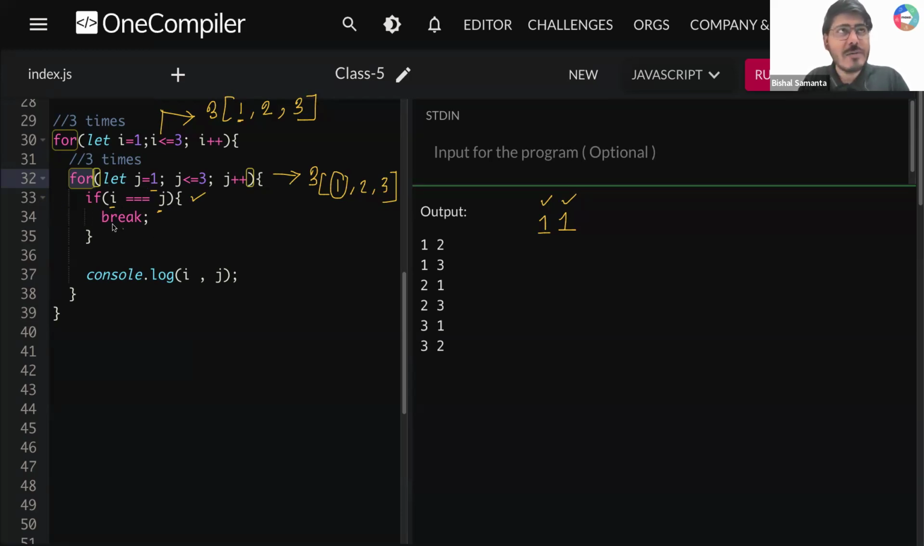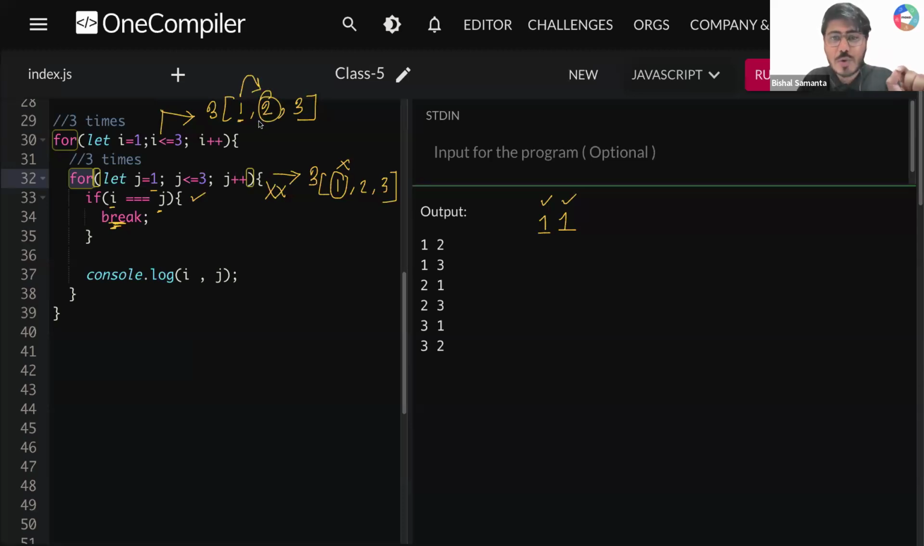That means you are writing break. Now whenever you implement break, what will happen, guys? Your whole inner loop will terminate. This break statement is present inside the inner loop, not the outer loop. So the inner loop will terminate, everything will end here, and then your outer loop moves to the next iteration, which is value 2.